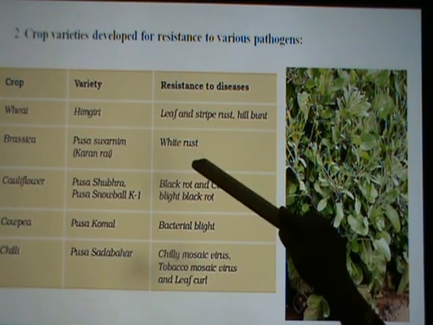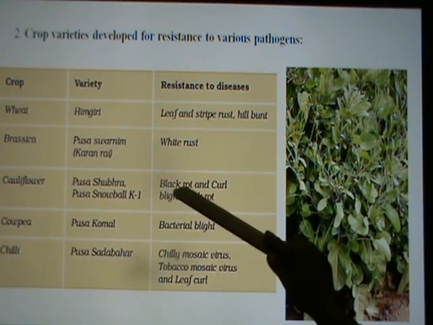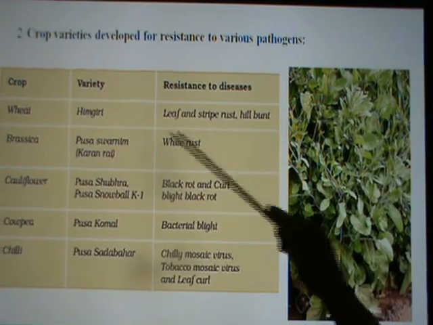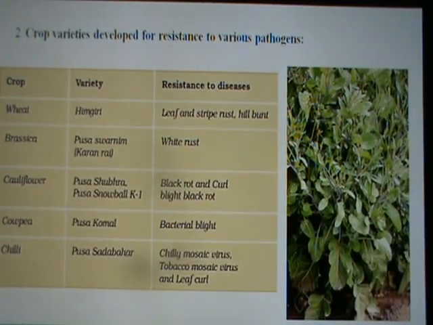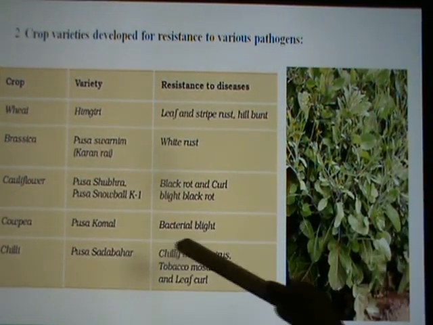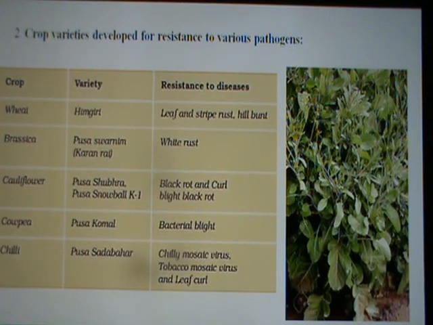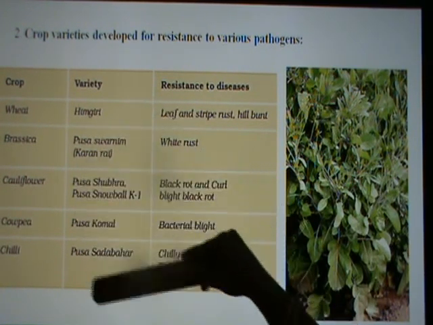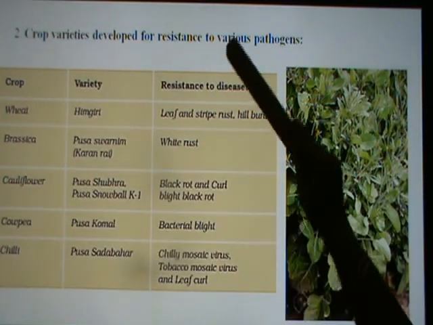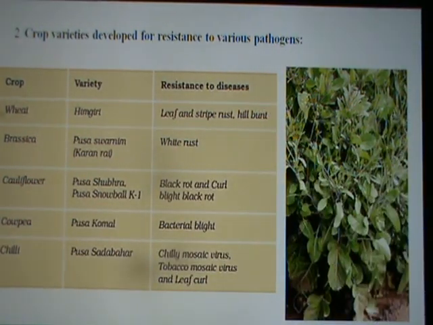For mustard, white rust. For cauliflower, black rot and curl blight were the main diseases. Bacterial blight is a disease which spreads to cowpeas, and chili mosaic virus, tobacco mosaic virus and leaf curl used to infect the chili plants. So new hybrid varieties of these plants were produced to resist diseases.